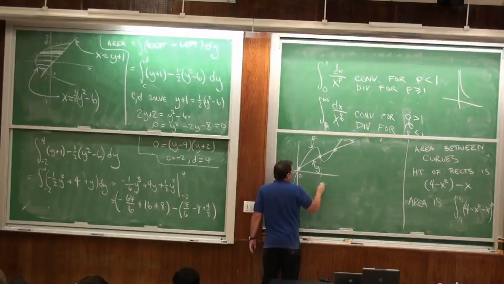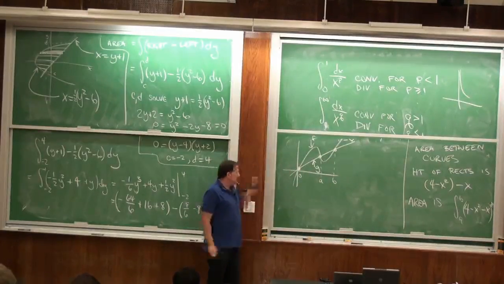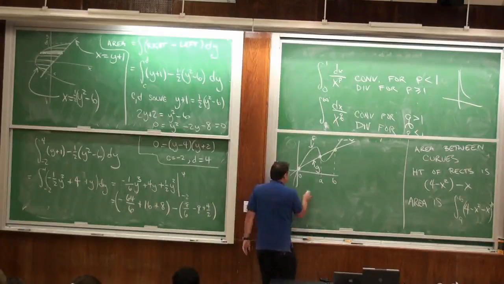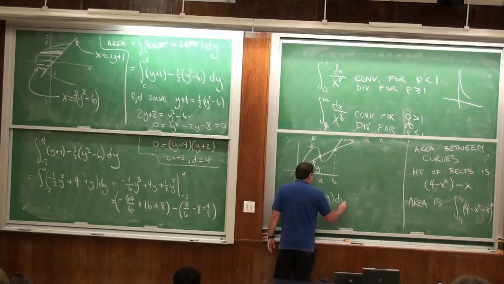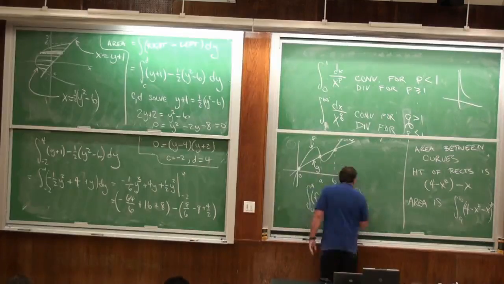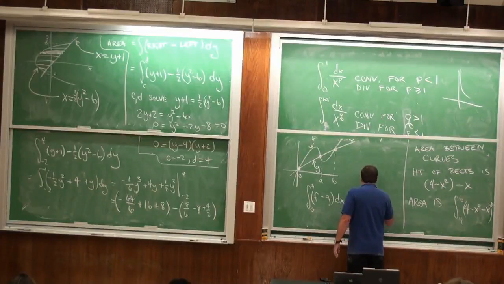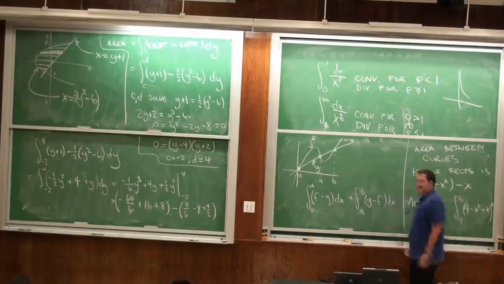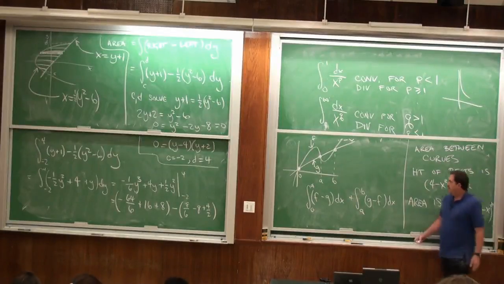So in this case, let's call this F, call this G. This point is 0, this point is A, this point is B. The area that I want is going to be the integral from 0 to A of F minus G dx, plus the integral from A to B of G minus F.